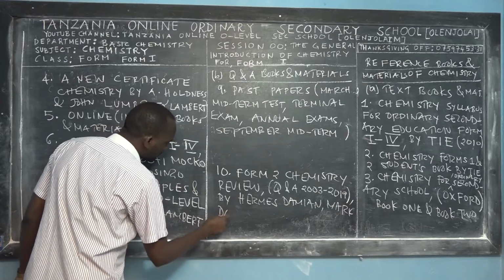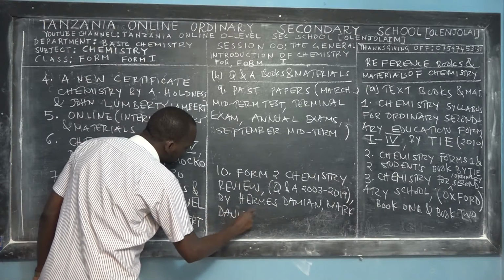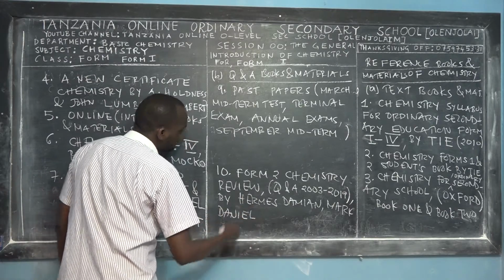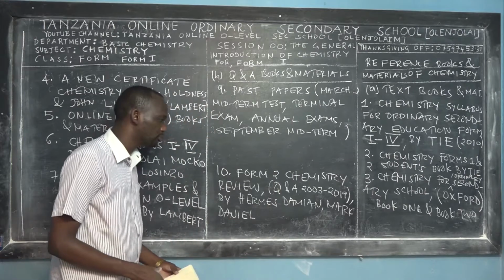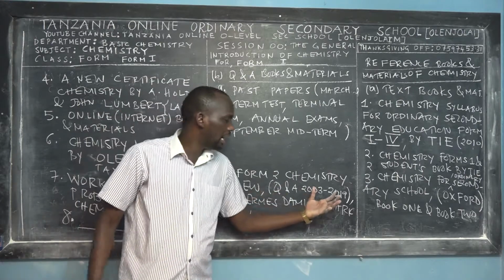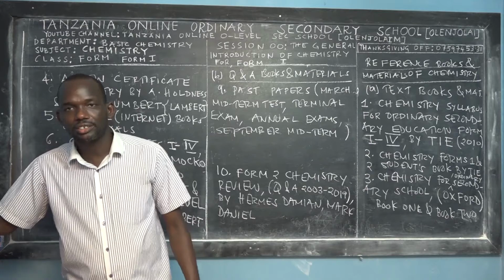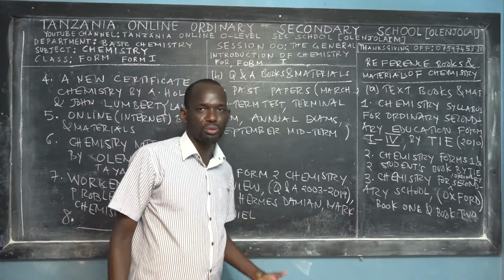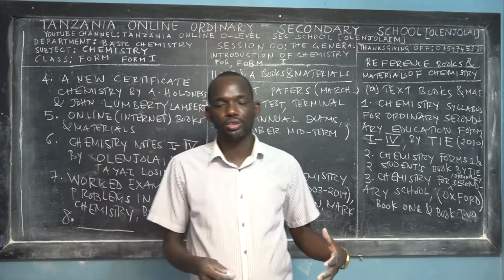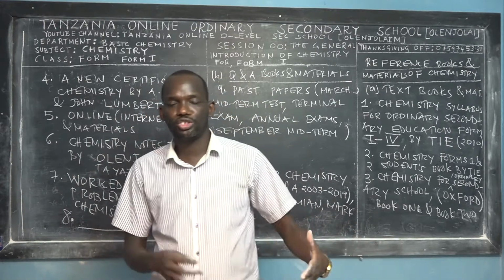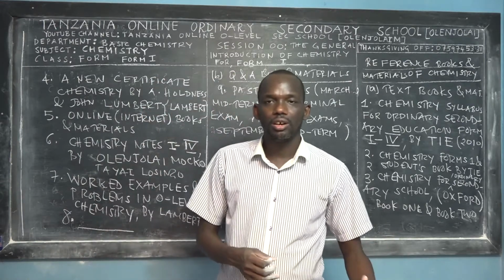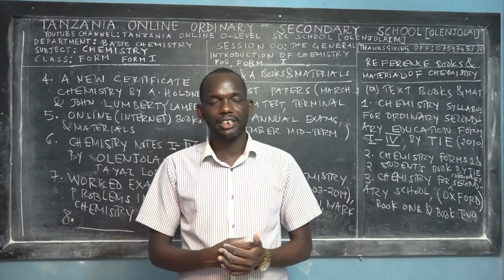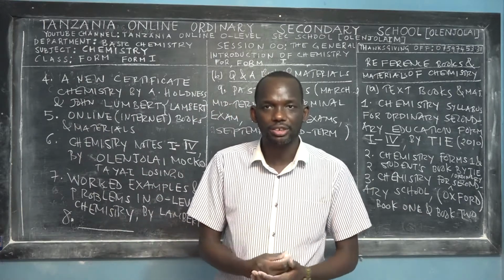Because the Form 2 exam comprises questions from Form 1 and Form 2, O-level students need to have it at the beginning of the learning process. Once you cover a certain topic like Introduction to Chemistry, you can check how the Form 2 exam questions ask on that particular topic.